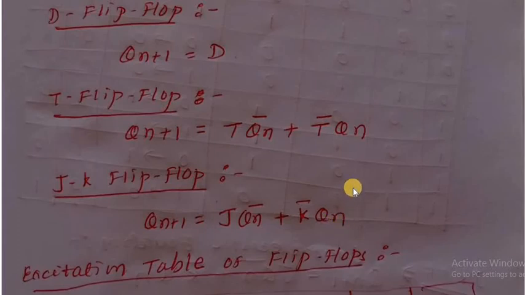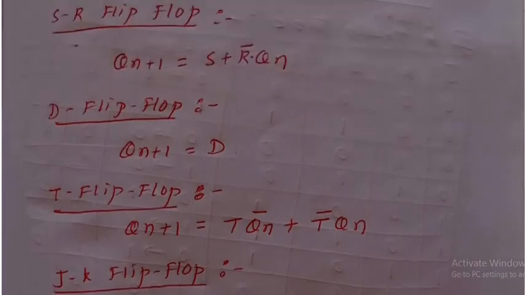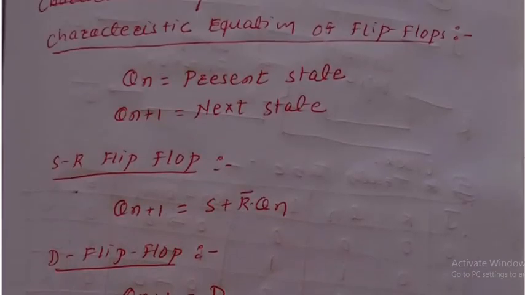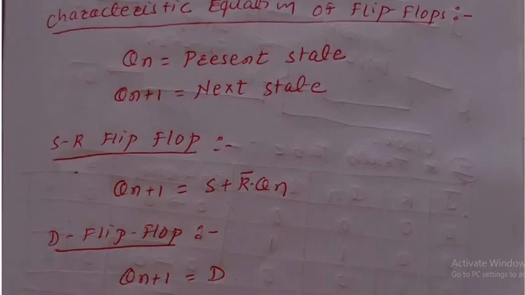For a synchronous counter or any conversion, two parts are very important. First is the characteristic equation and second is the excitation table. What are the characteristic equations? When we define the present state and the next state with input, the characteristic equation defines the next state of the flip-flop.